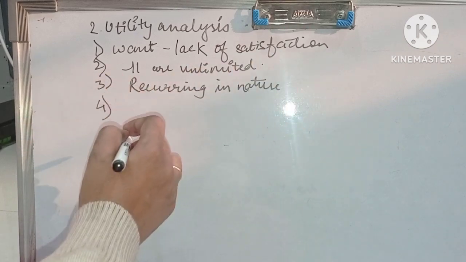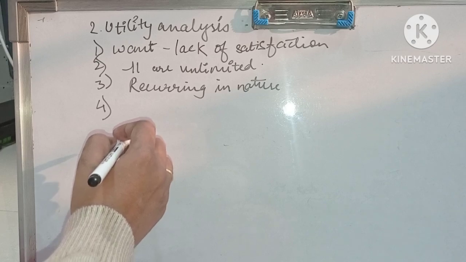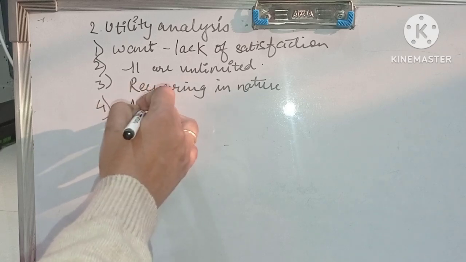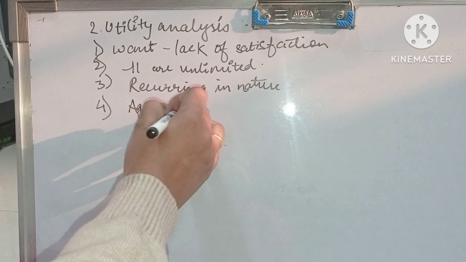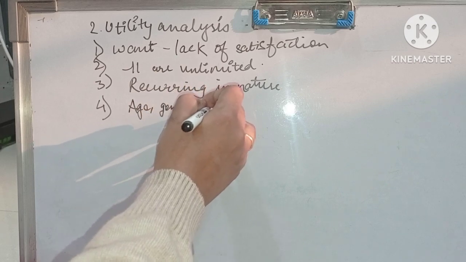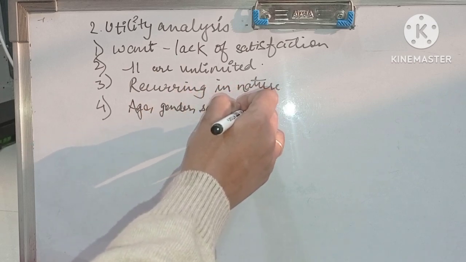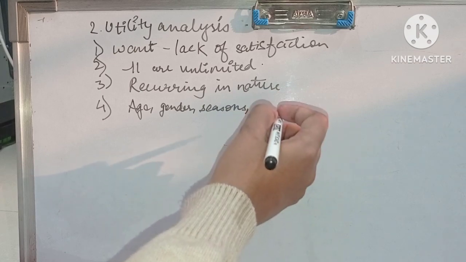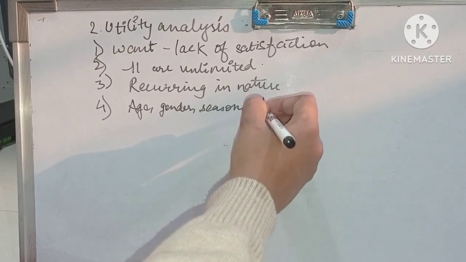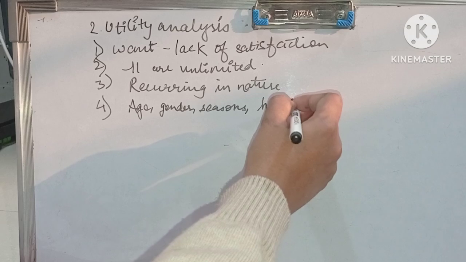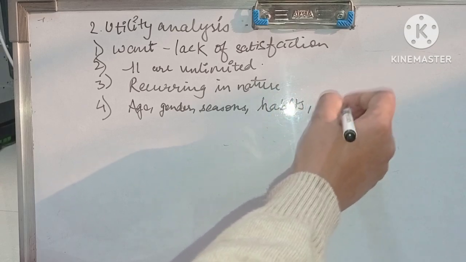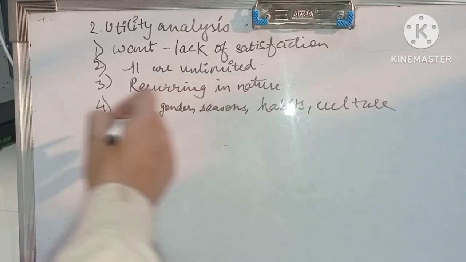Then, they differ with age, gender, season. Okay, boys and girls have different wants. Then according to the season, rainy, summer, winter season, habits, and culture also differ as per the culture.